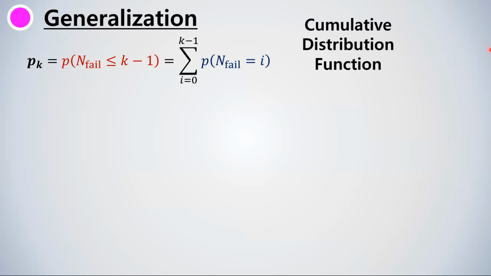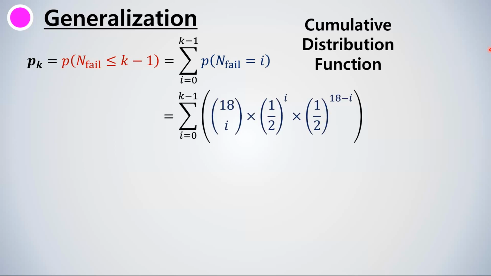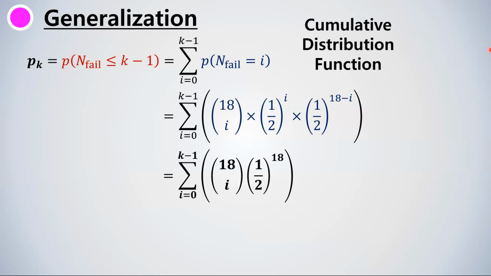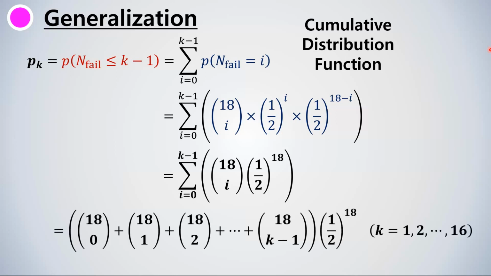And we have already seen that this can also be expressed as the summation, like this. So therefore, we have sigma, 18 choose i times 1/2 to the power of 18, which in expanded form is this. And this is the general expression for the probability of player K surviving.